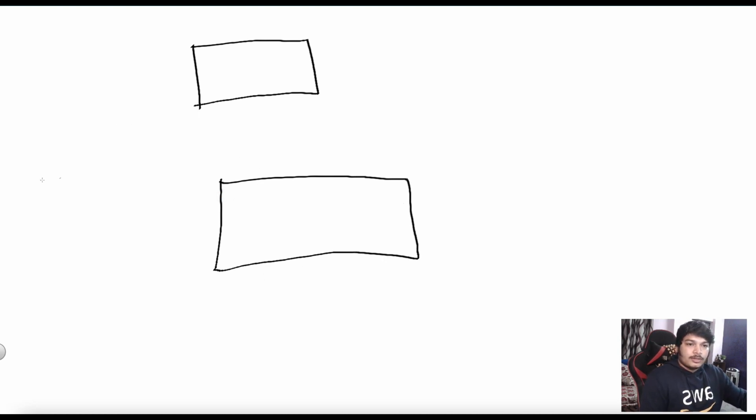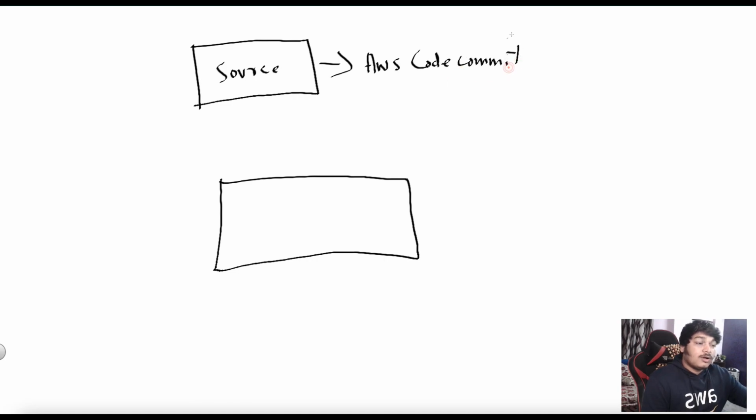Let's say the source. What are the sources? A source could be AWS CodeCommit, or GitHub, or etc. It could be anything. I'm just giving it as an example, right?